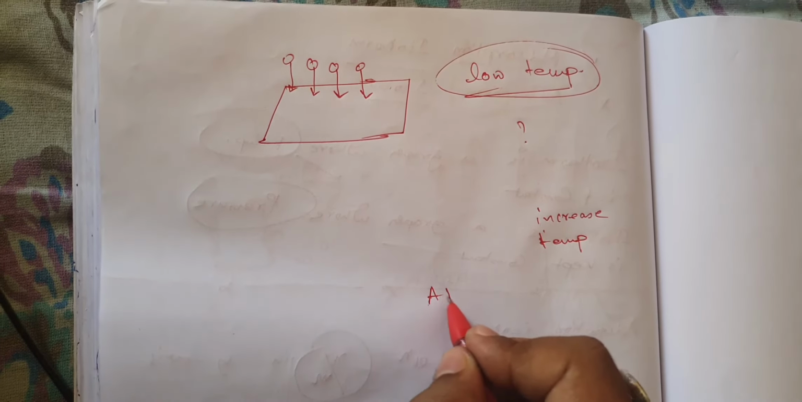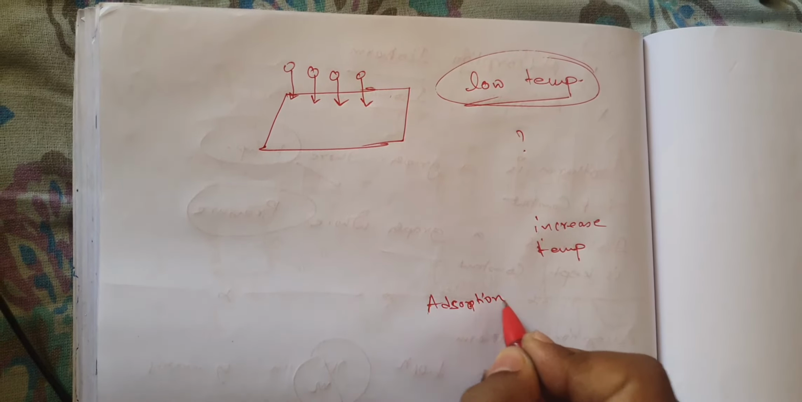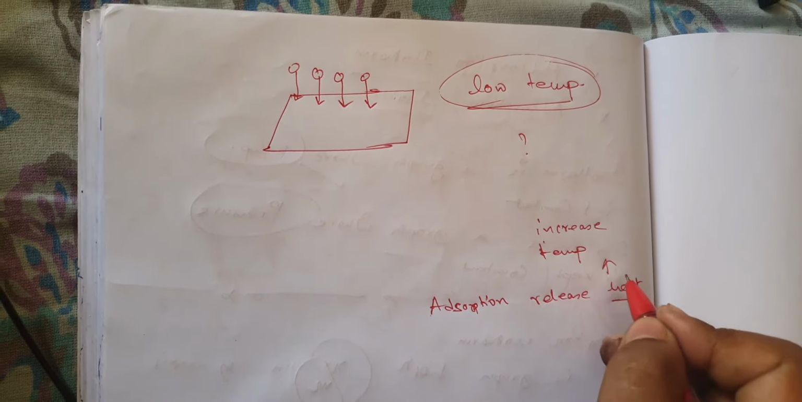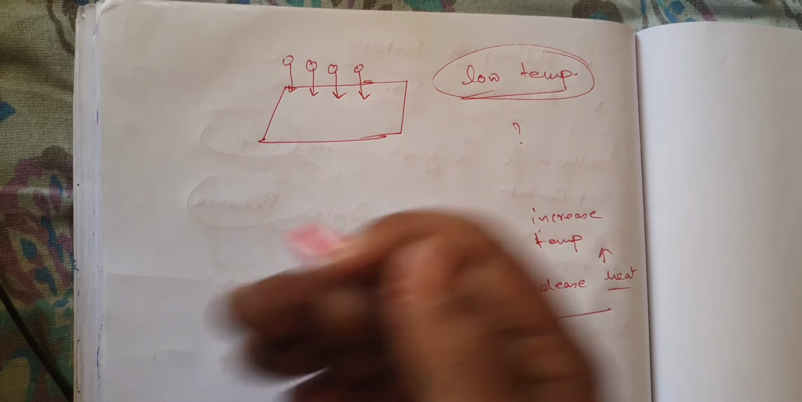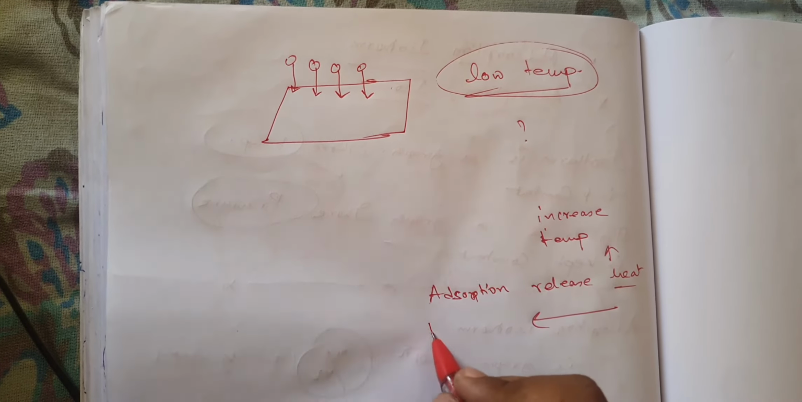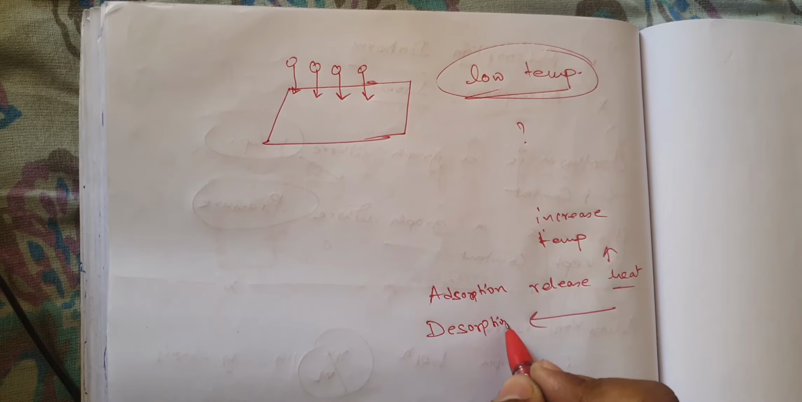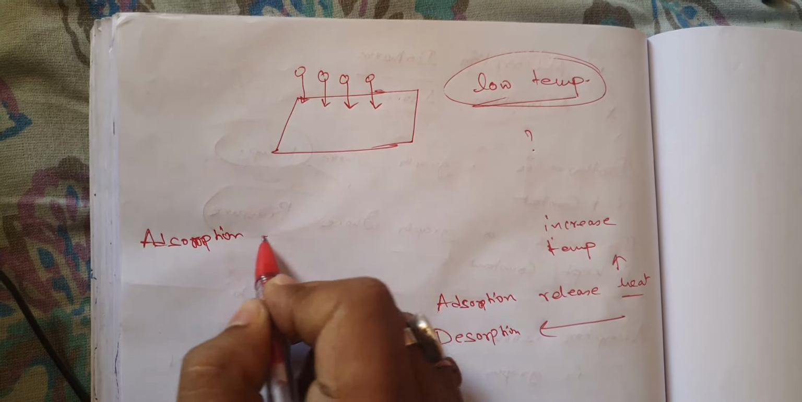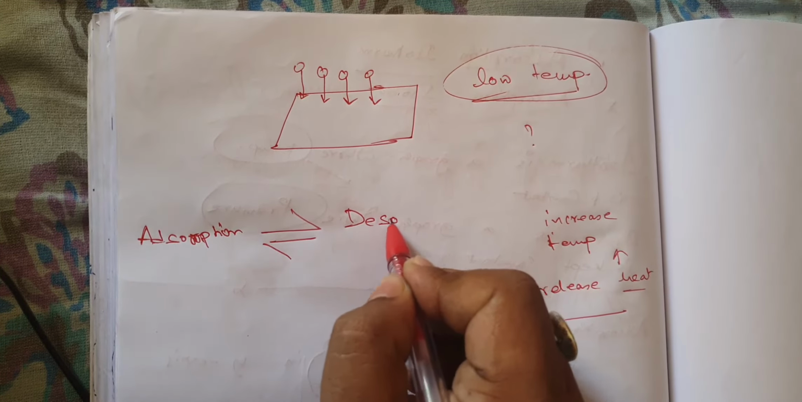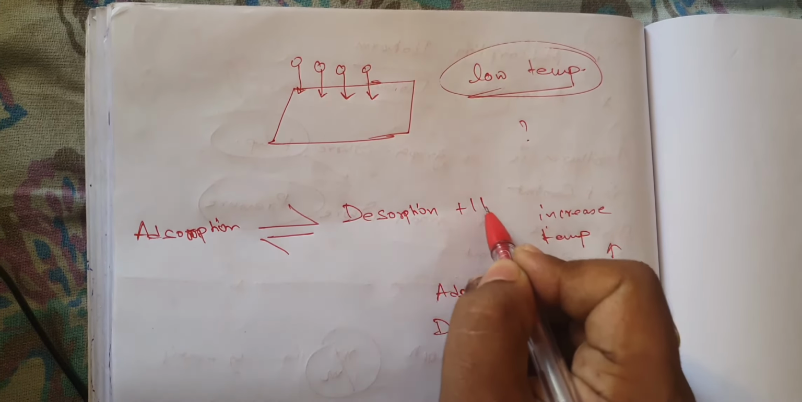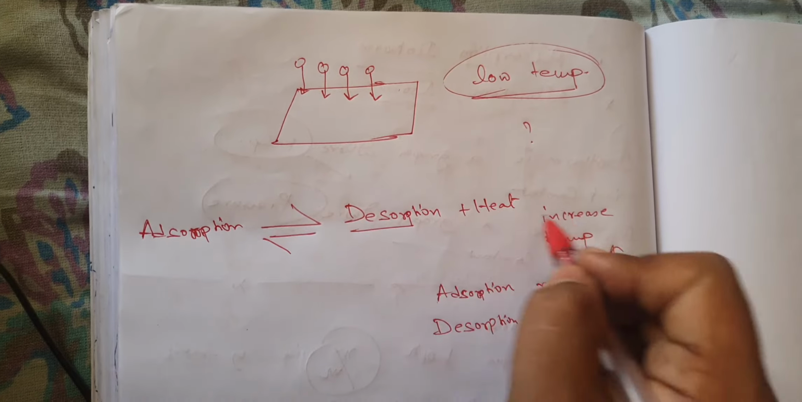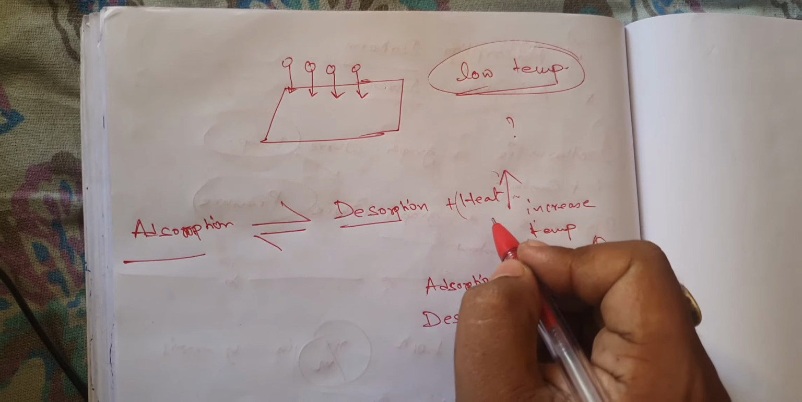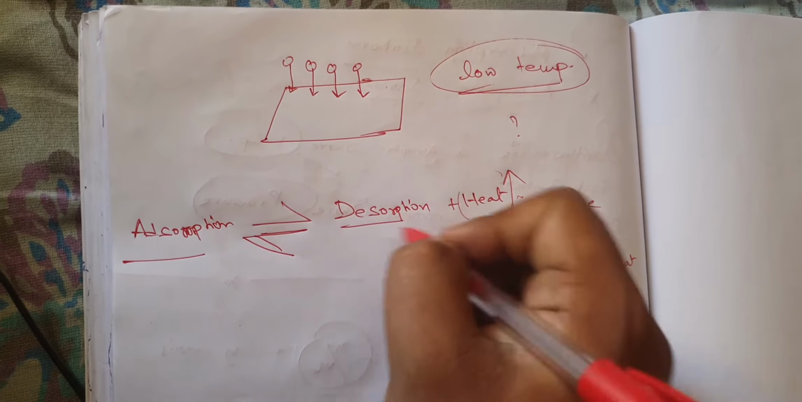as adsorption is a phenomenon which releases heat. Now if you increase the temperature or heat, according to Le Chatelier's principle, desorption will occur. If I have to show it in an equation form, adsorption is reversible with desorption plus heat. Means when desorption occurs, heat is absorbed, but when adsorption occurs, heat is released. So if you increase the temperature, according to Le Chatelier's principle, it will shift this side, so desorption will occur.